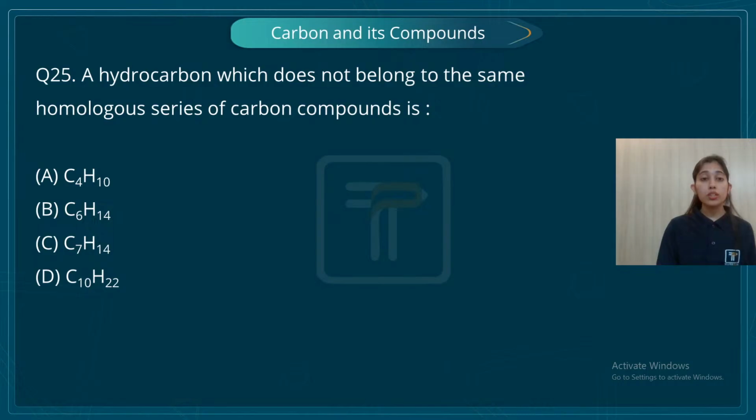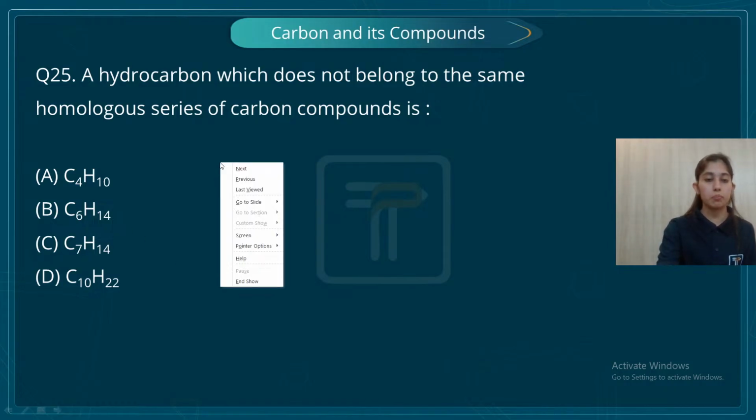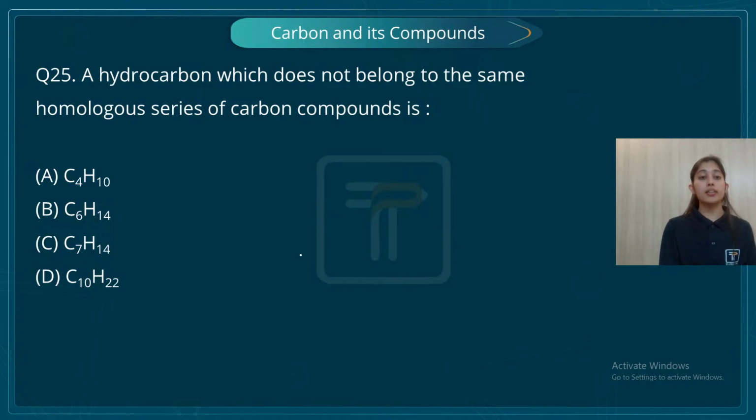Okay, so a hydrocarbon which does not belong to the same homologous series of compounds. Now students, this is a question from carbon and its compounds, and what you need to know here is that compounds in a homologous series have the same general formula, which is CnH2n+2. So whatever is following this formula is correct, but whichever compound is not following the formula is wrong.